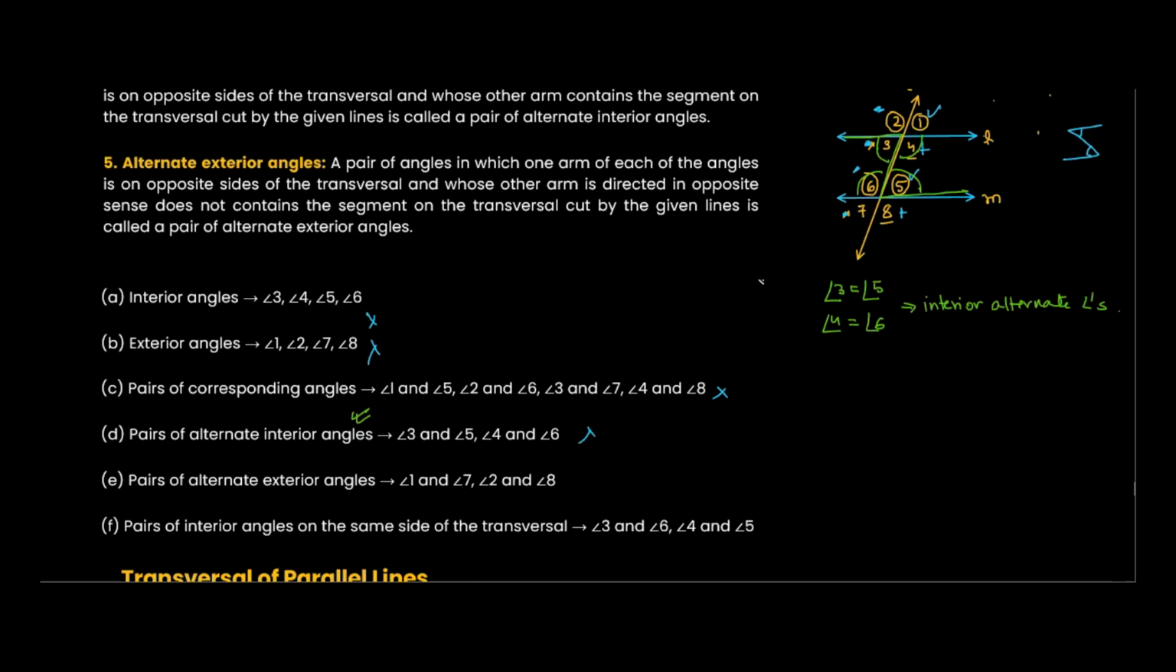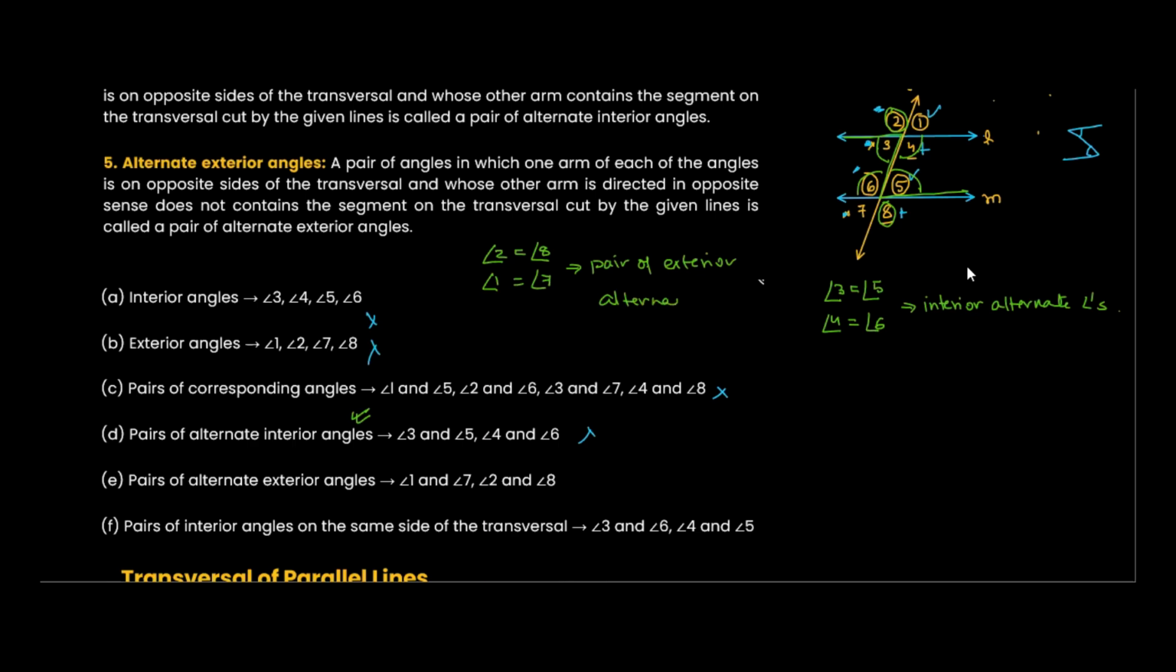Now pairs of alternate exterior angles. Which ones will be alternate exterior angles? This 2 and this 8. They will be pairs of alternate exterior angles. So angle 2 is equal to angle 8, and angle 1 is equal to angle 7. These are known as pairs of exterior alternate angles.